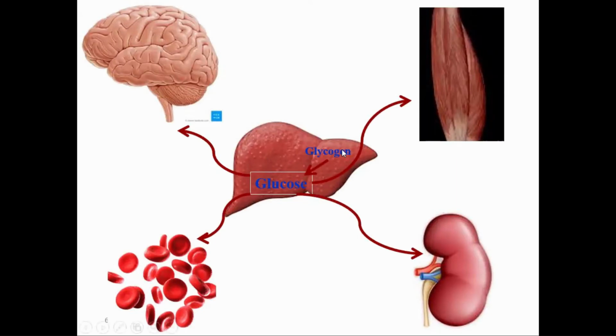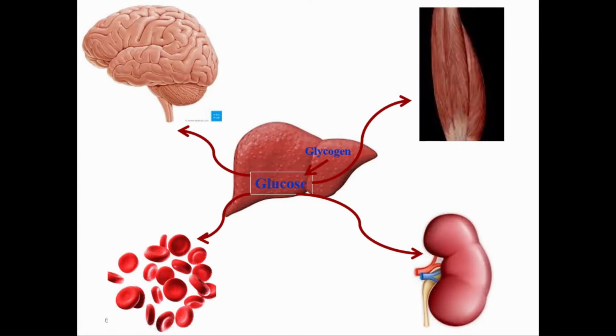So glycogen is degraded into glucose, and this glucose is utilized by the other tissues as a source of energy in the early stage of early starvation.